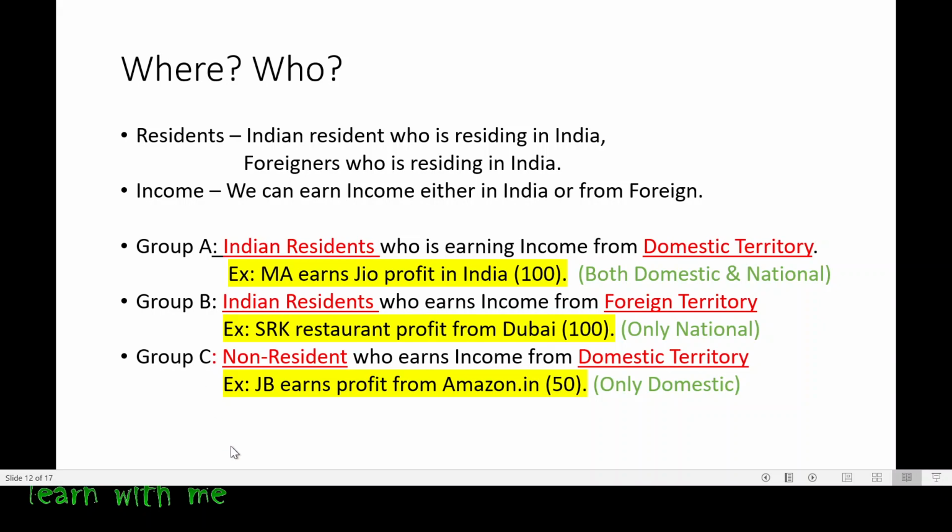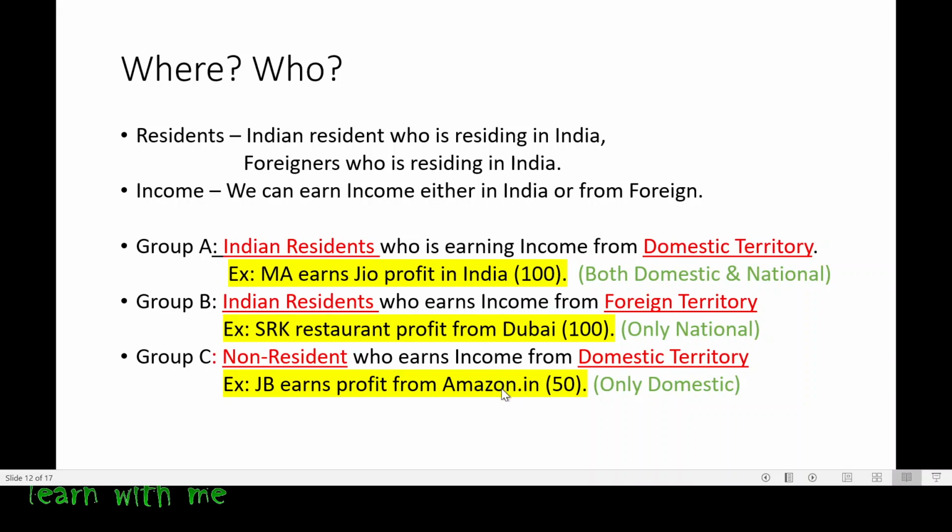Now, Group C. It tells that a non-resident who earns income from domestic territory. He is a non-resident. He is earning the income inside India. Okay, let us take the example again. Let us take the example of Amazon company, Jeff Bezos, who is earning an income or a profit from Amazon.